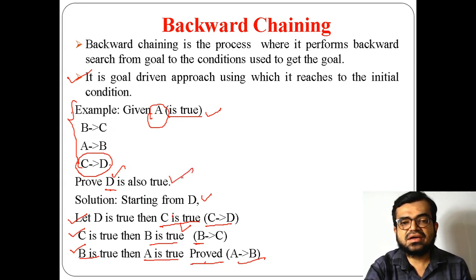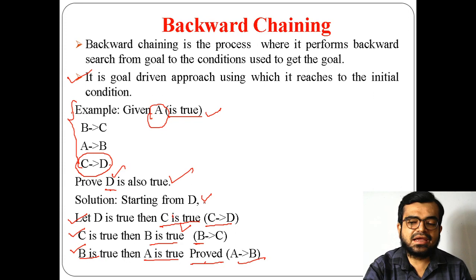That's why we refer to this as backward chaining, because it performs from the end to the initial one. So how does it perform?